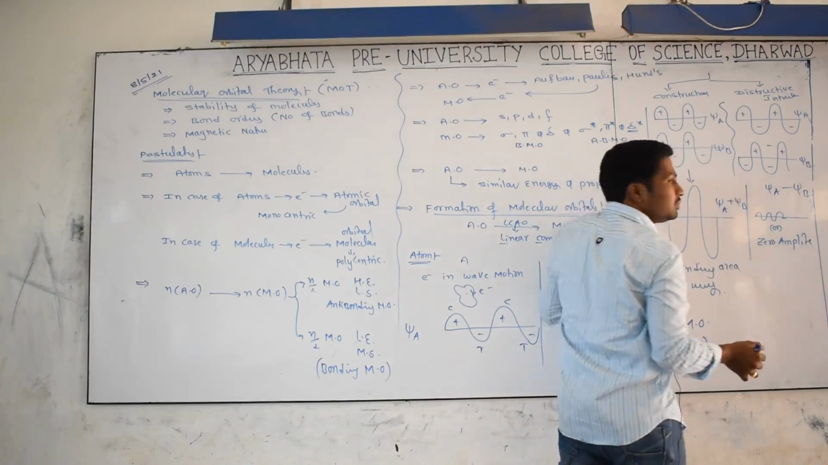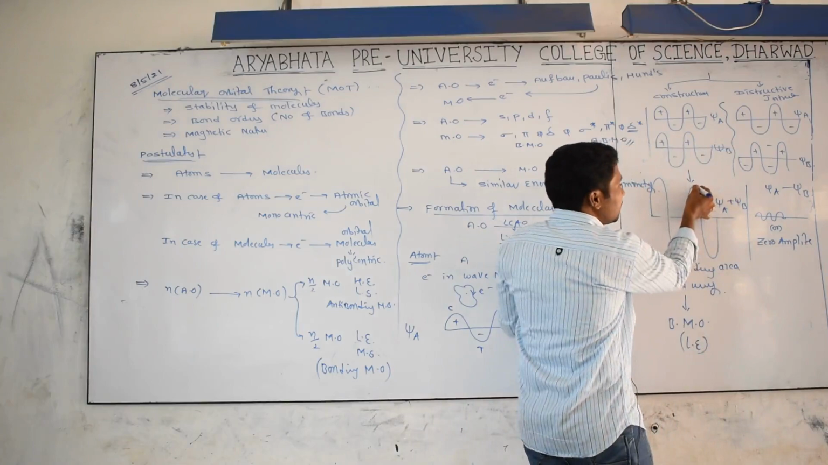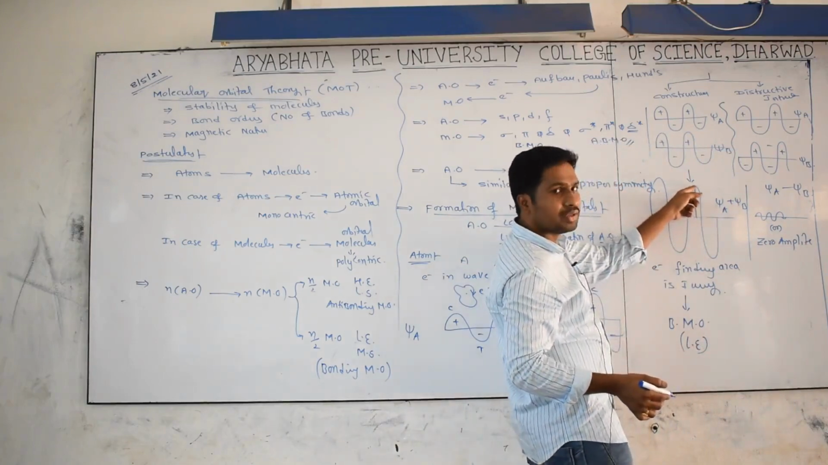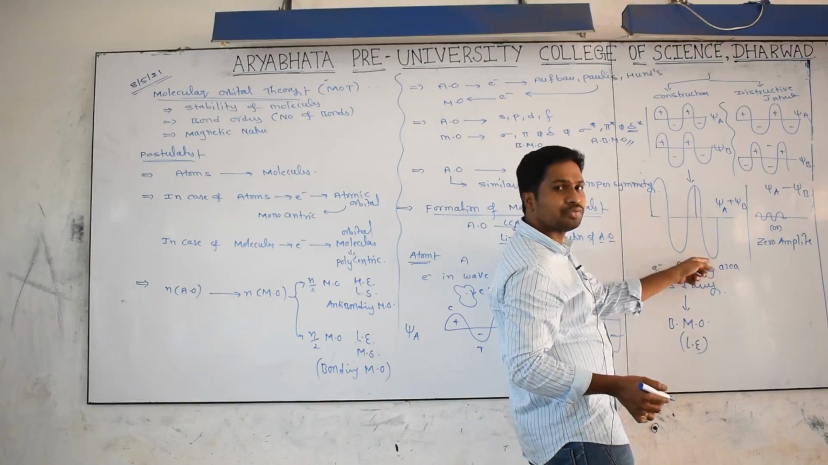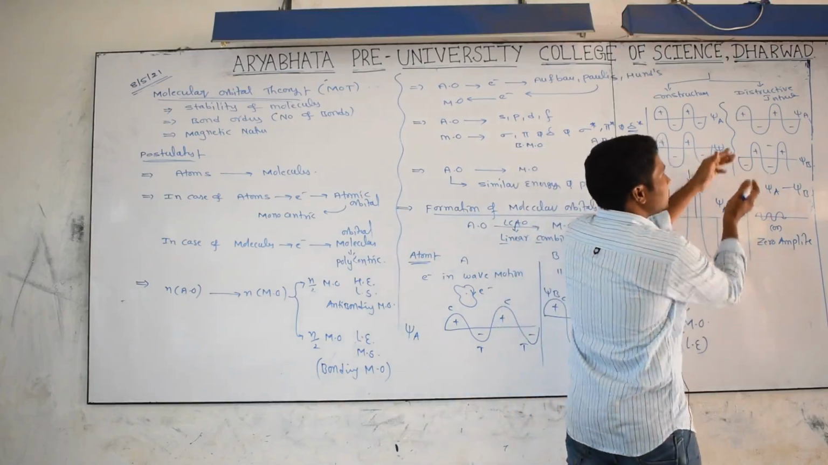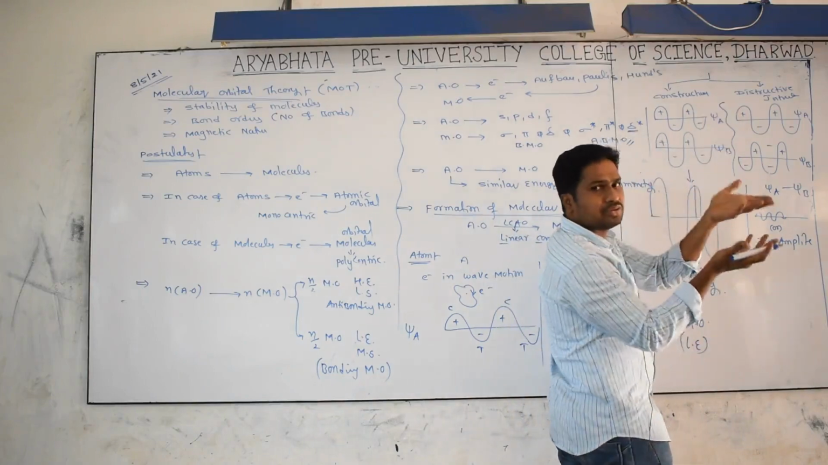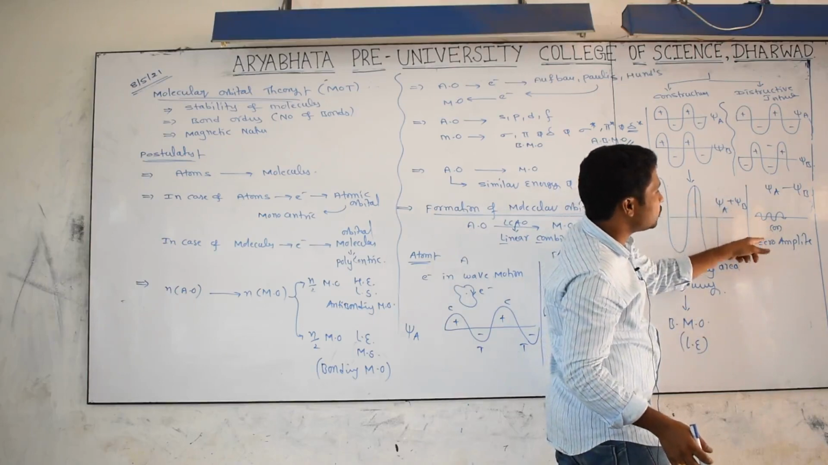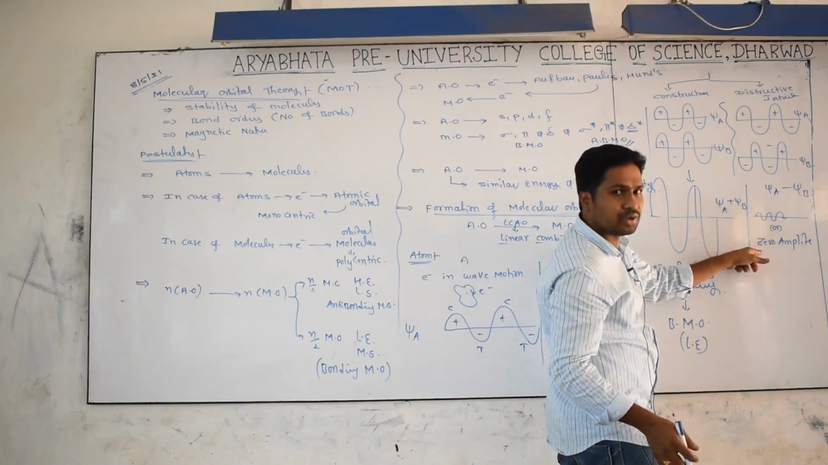Sir, what is the meaning of zero amplitude? This height is what we call amplitude. The maximum height of the crest or the maximum depth of the trough is called amplitude. Because of cancellation, plus and minus combined, the area decreases. That's why we get waves of less amplitude or zero amplitude.